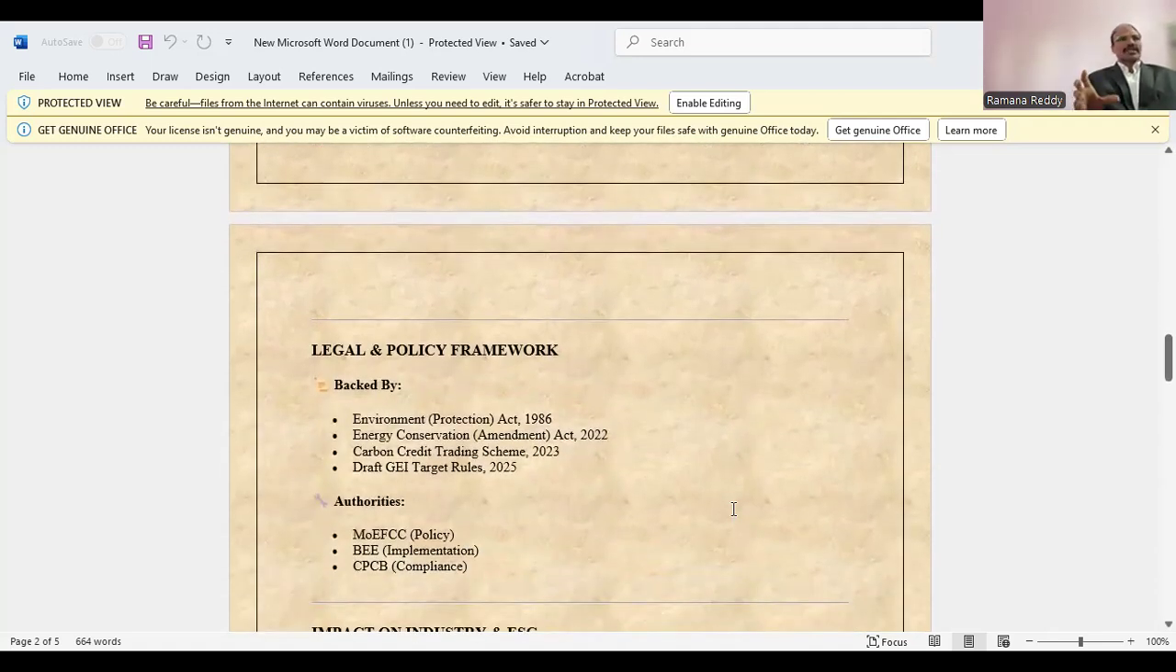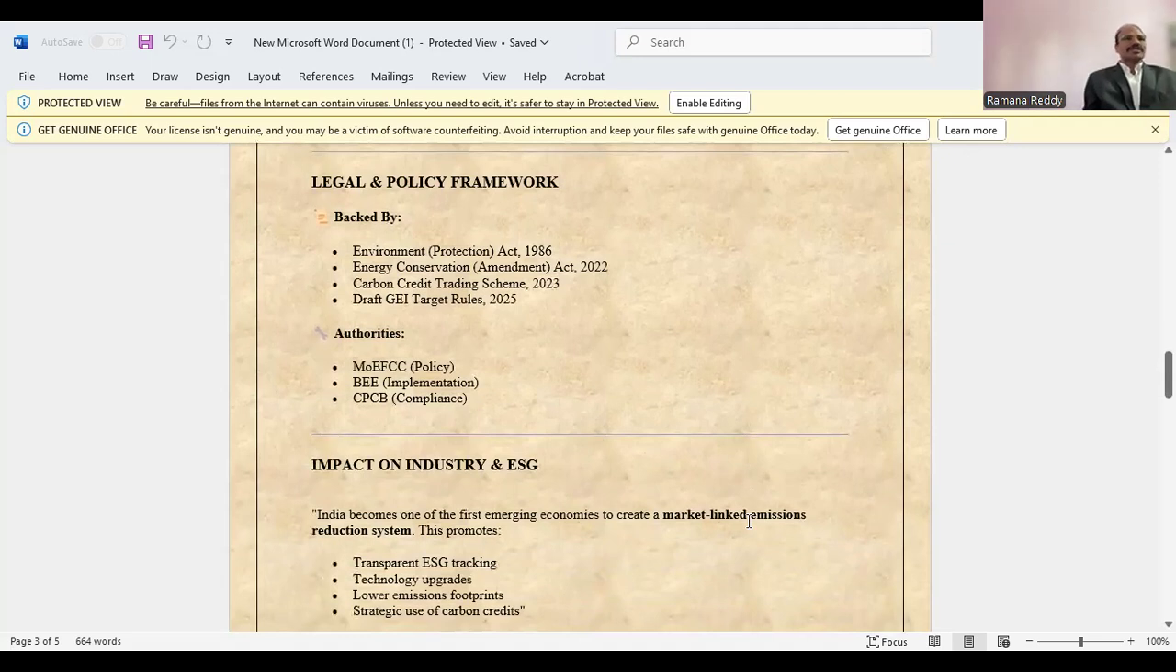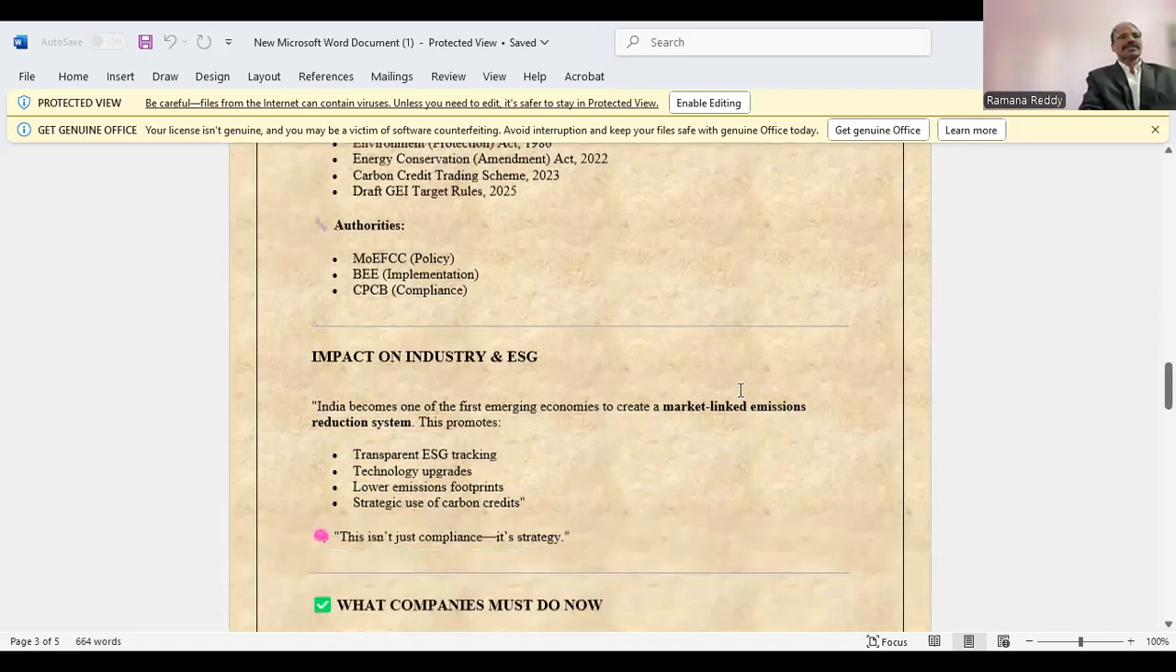So we will discuss the legal and policy framework. It is backed by the Environment Protection Act 1986 and the Energy Conservation Amendment Act 2022, the Carbon Credit Trading Scheme 2023 we discussed, and the draft GEI Target Rules 2025 we are discussing now. On authorities: the Ministry of Environment, Forest and Climate Change handles policy, BEE handles implementation, and CPCB handles compliance.